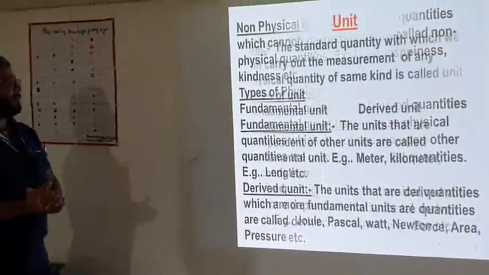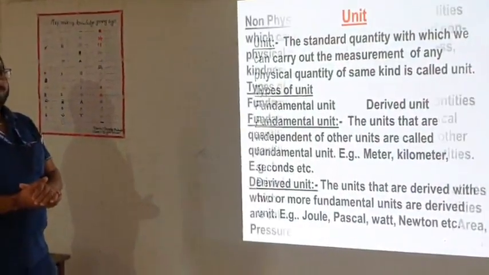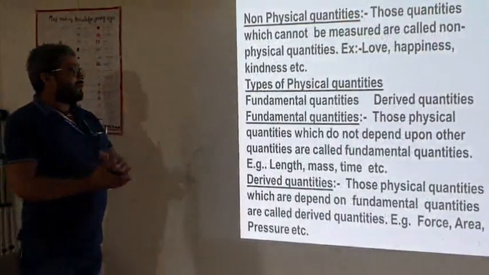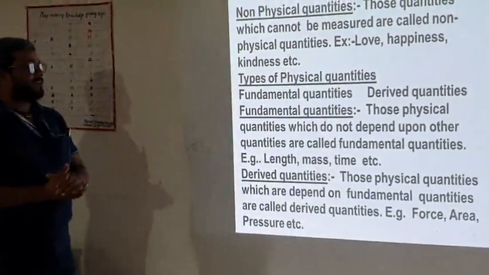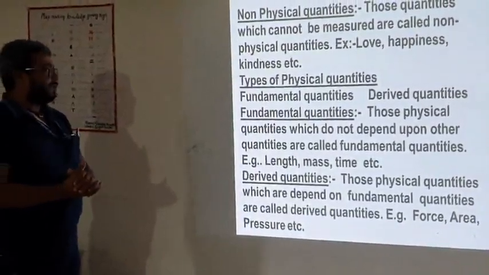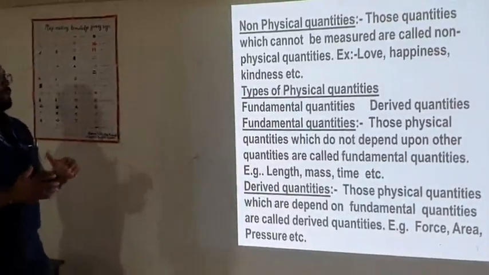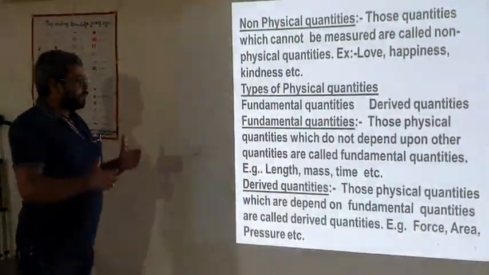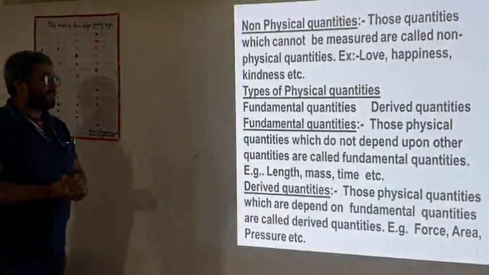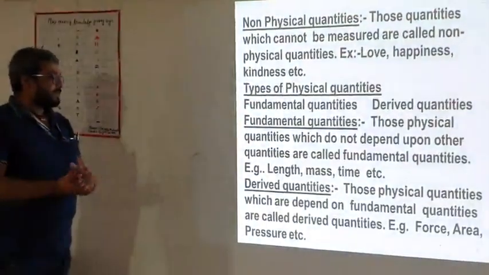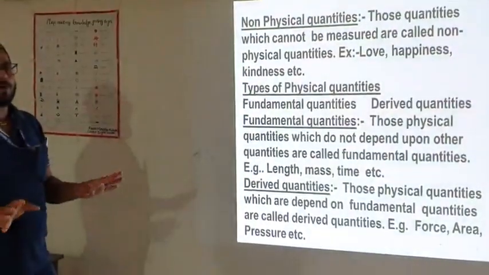Now we are going to study more about the physical quantity. There are two types of physical quantity. One is fundamental quantities and the other is derived quantities. Fundamental quantities means those physical quantities which do not depend upon other quantities. Examples given here are length, mass, time. They are not dependent upon others.